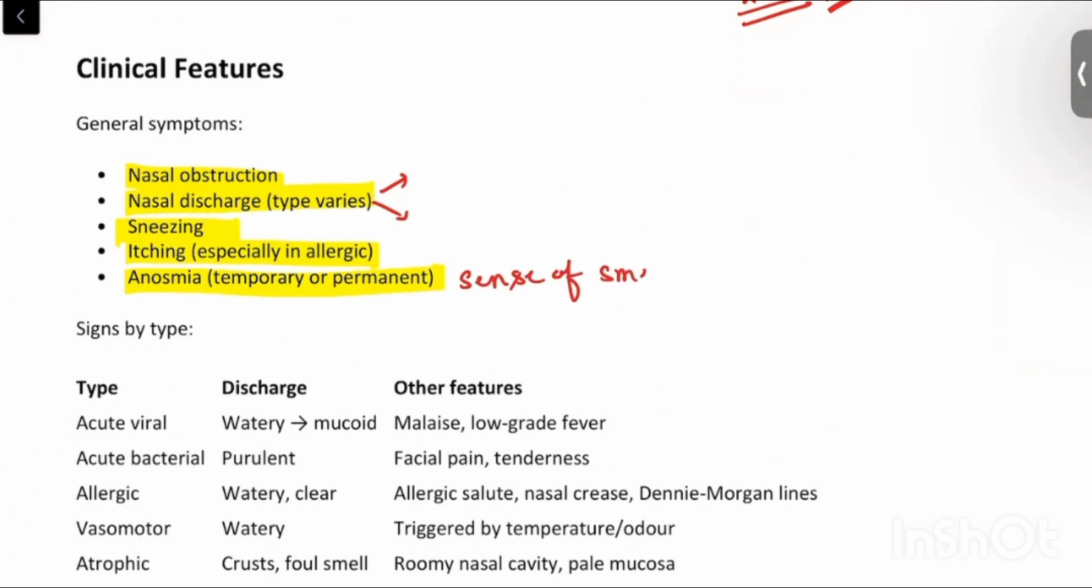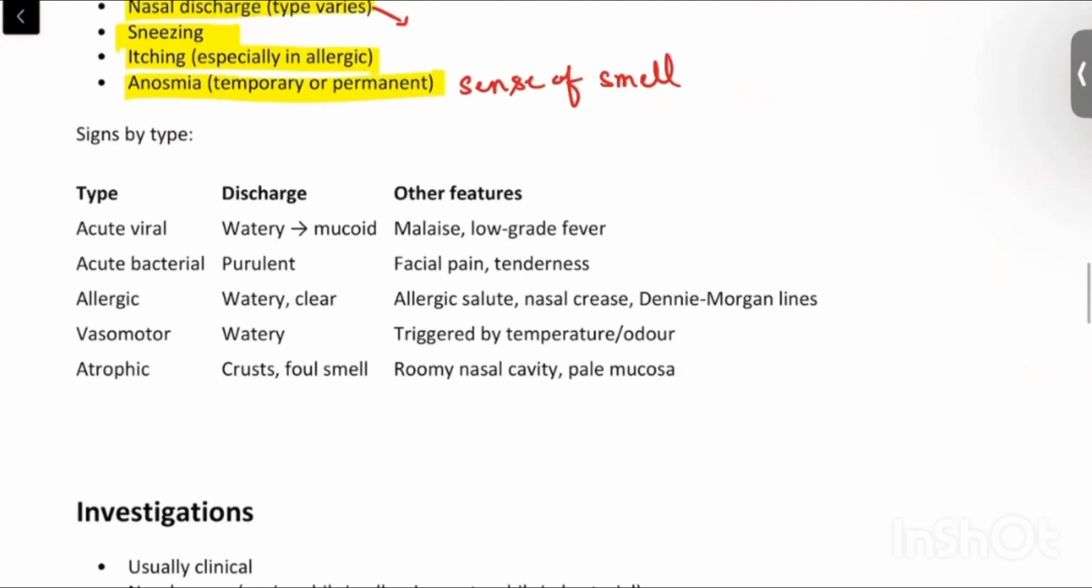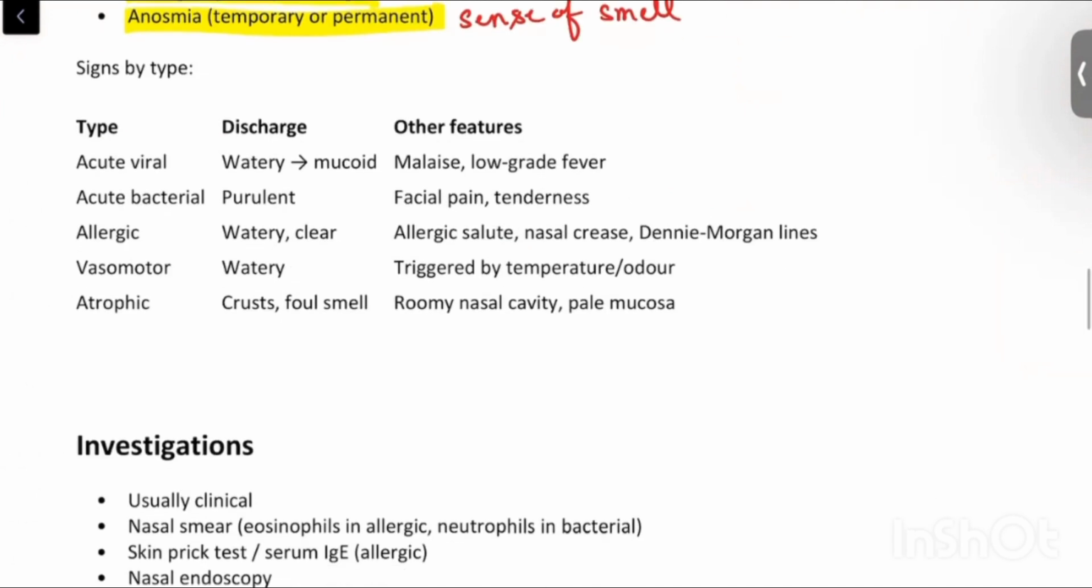Sense of smell is absent and that is called anosmia. Again, discussing signs by type of rhinitis. If it is an acute viral rhinitis, usually the discharge will be watery and then it might convert into mucoid consistency. What are the other features usually? Like we all experience in other viral causes, it can be malaise, fatigue, low grade fever kind of thing.